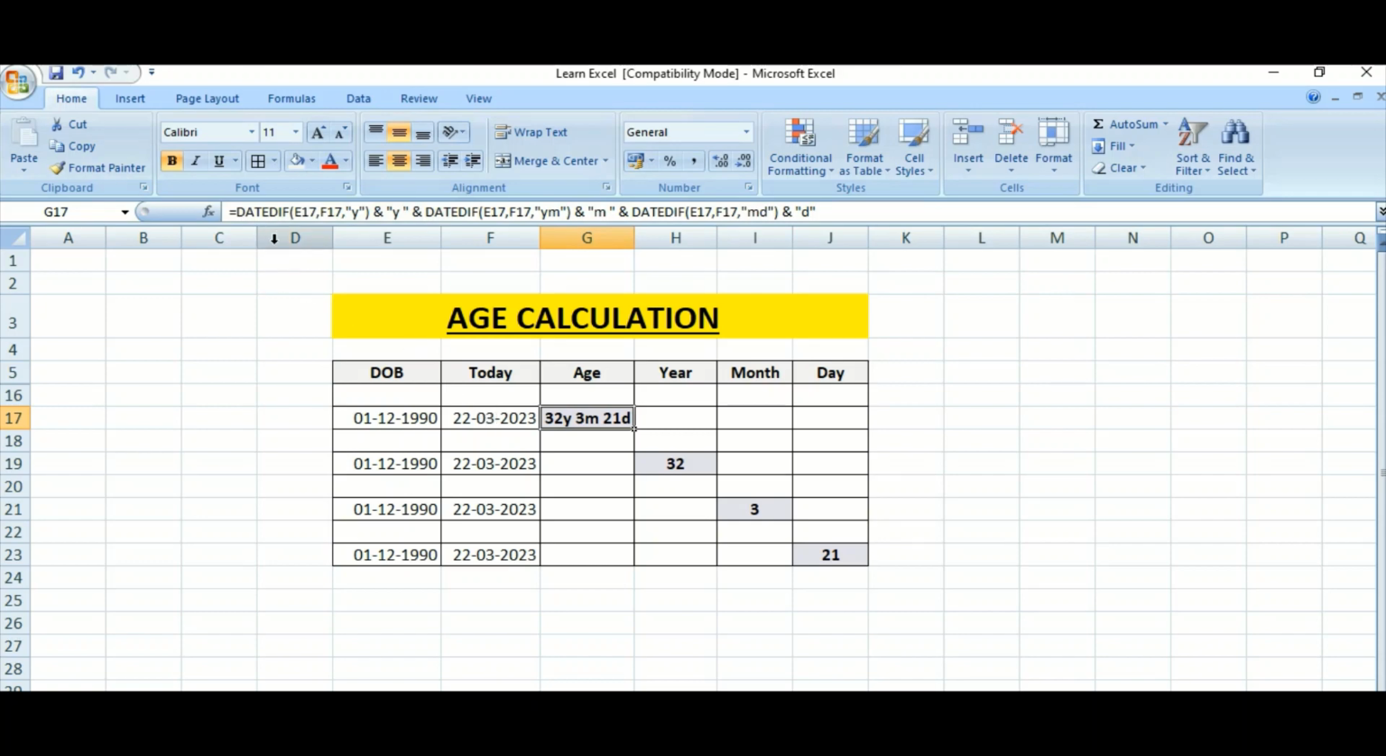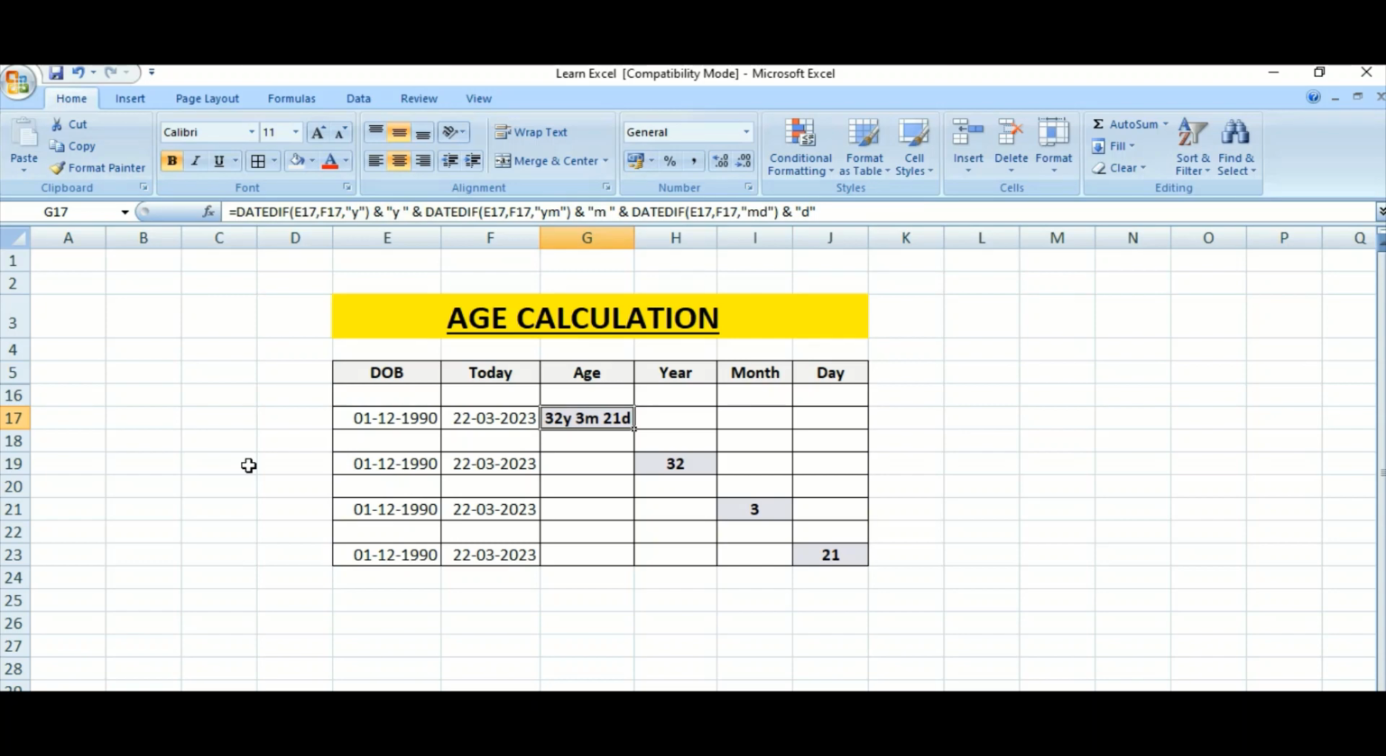So in the formula bar you can see DATEDIF(E17, that means this date of birth, comma F17, comma within double inverted commas "Y", bracket close, space, and, space, within double inverted commas "Y ". So Y space, because suppose in this case it is 32 years, so after 32 Y